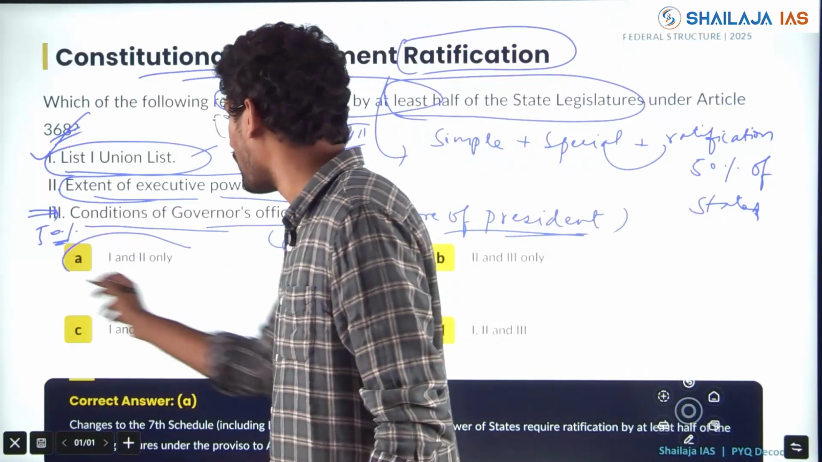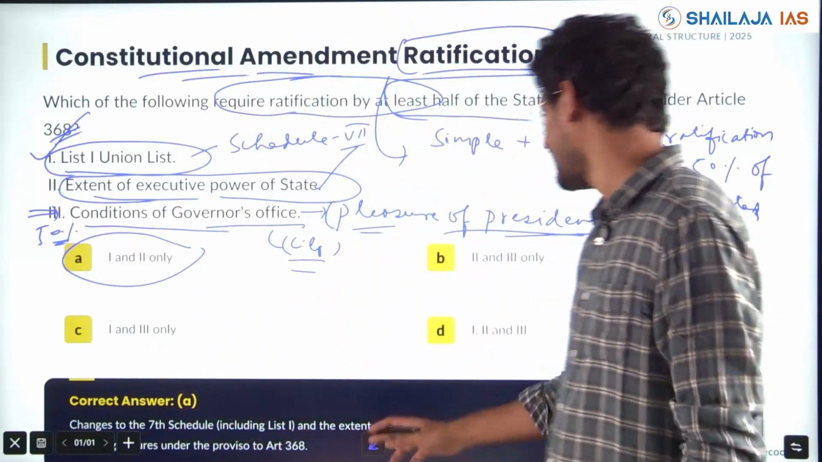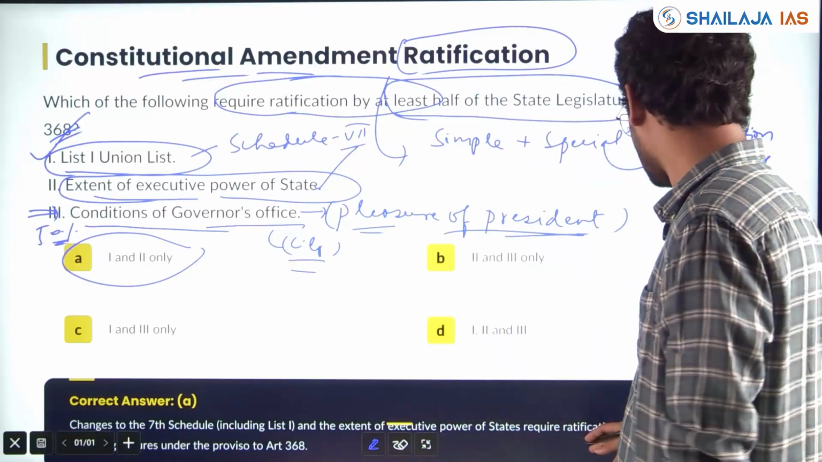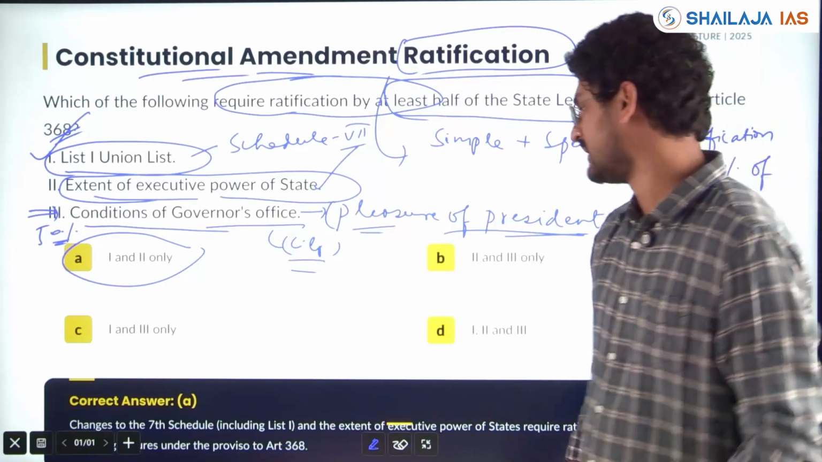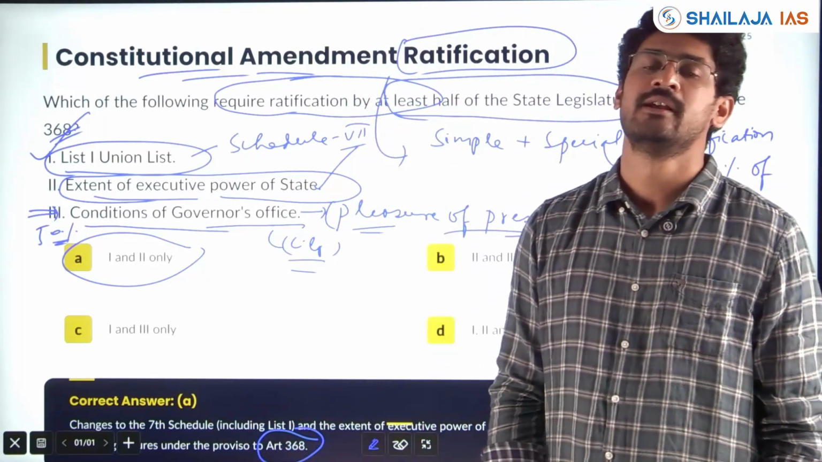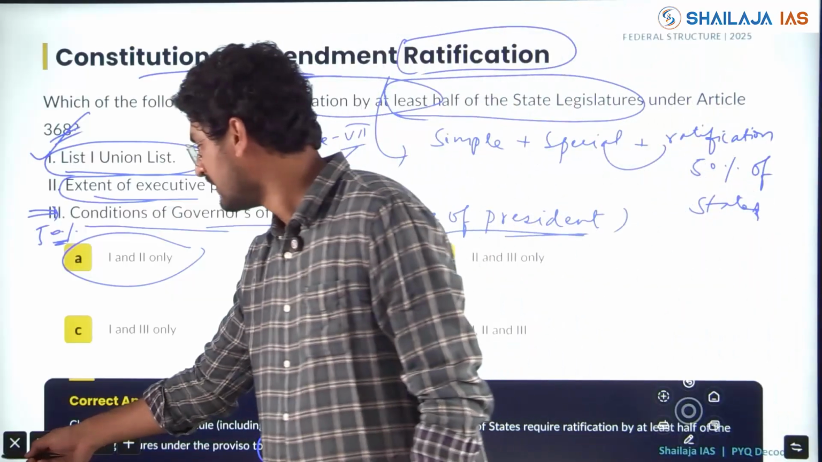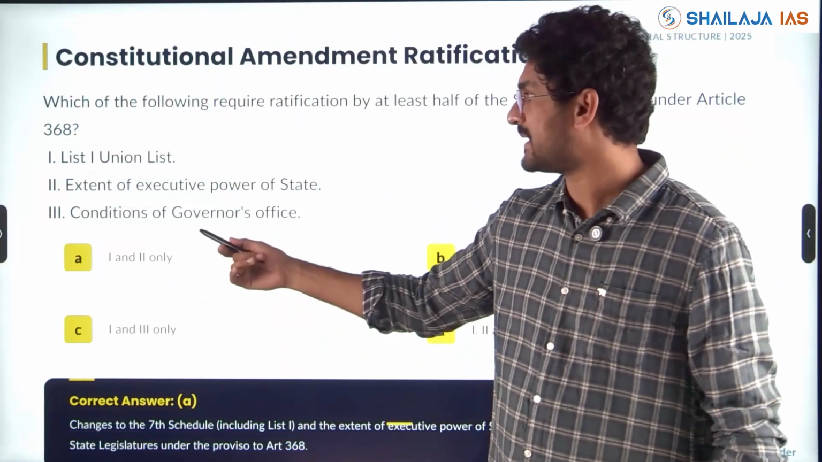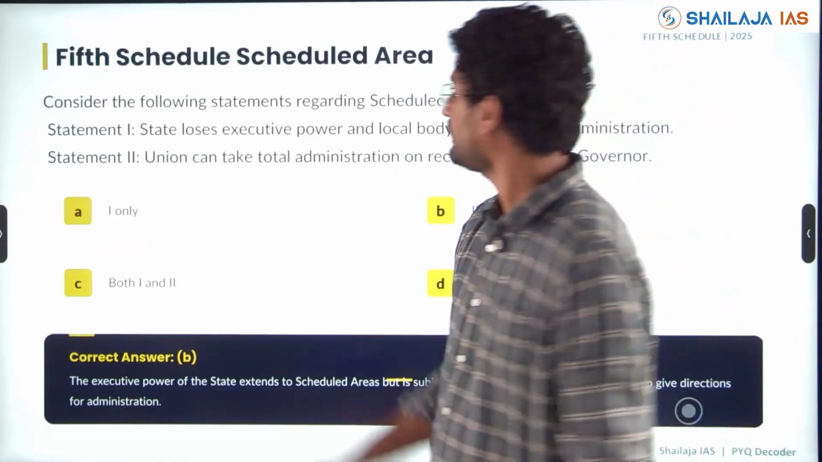So, answer is 1 and 2. Changes to the 7th schedule, that is including list 1, and the extent of executive power of the state require ratification by at least half of the states under Article 368. Article 368 deals with constitutional amendment. Clear? Understand how the traps are set and how to decode the question? We'll see the next one.